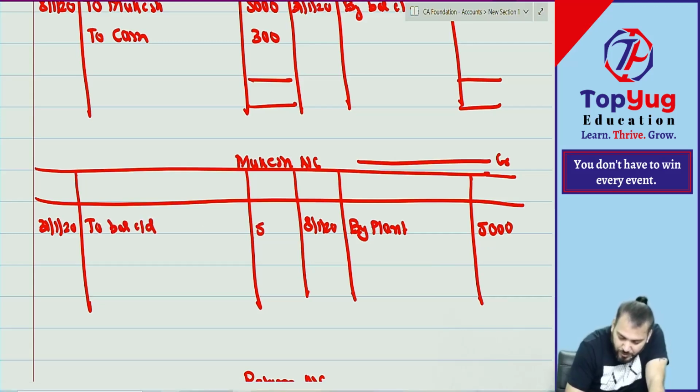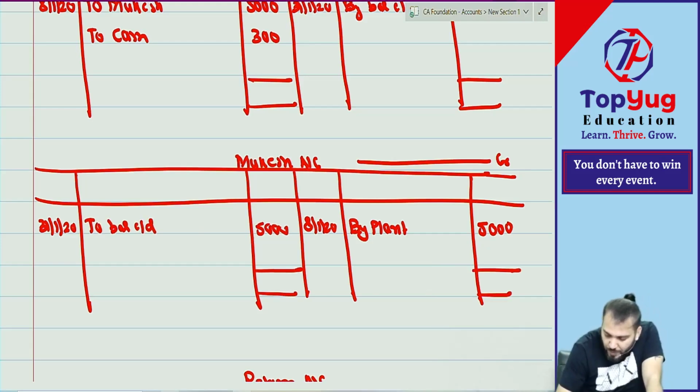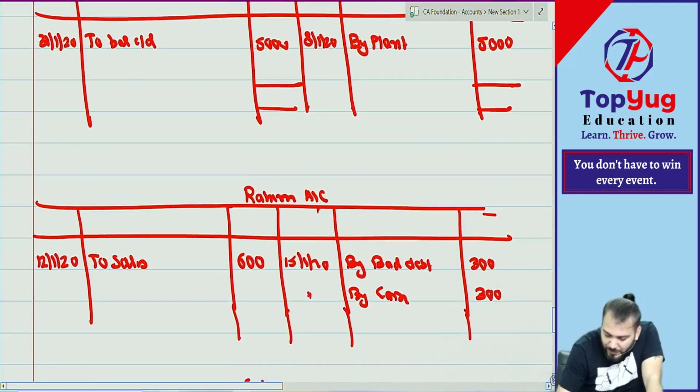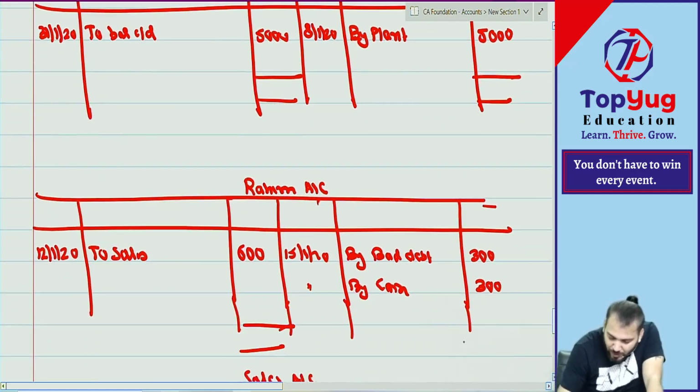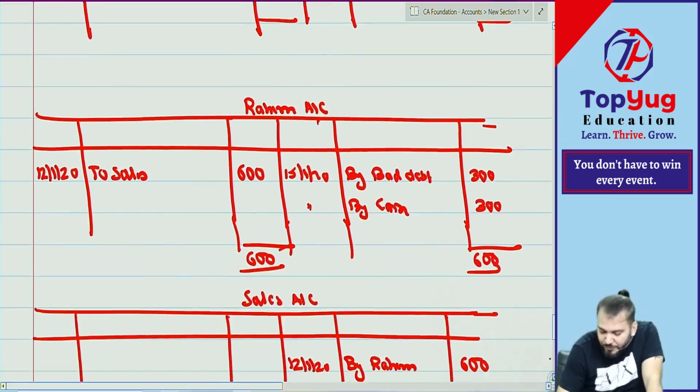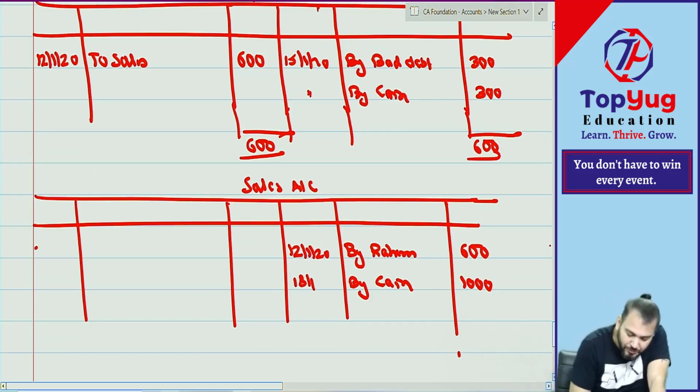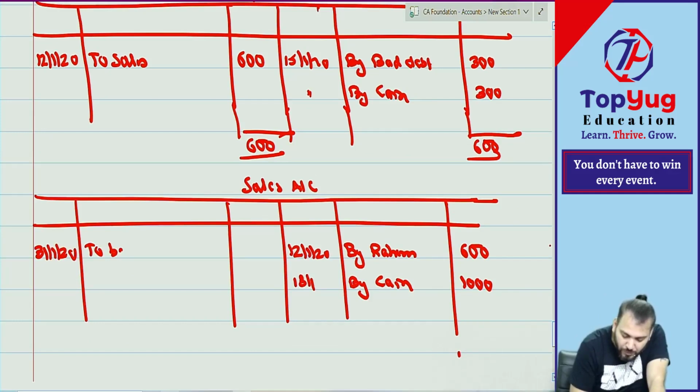How much? 5,000. Understood. Then Rahim. The Rahim account total matches, there is no balance. Then sales, on 31st Jan 2020, to balance carried down.